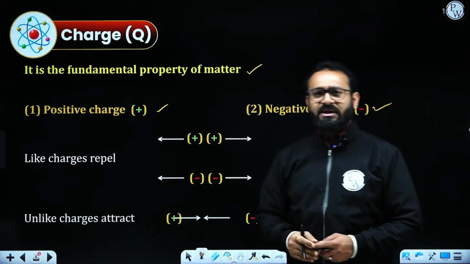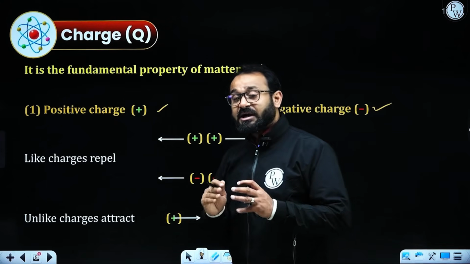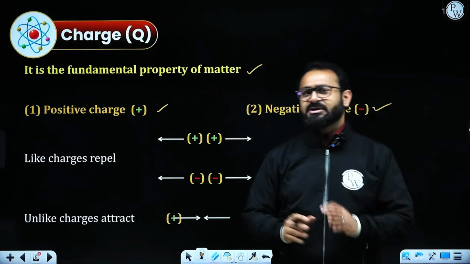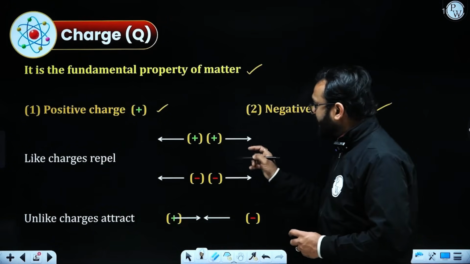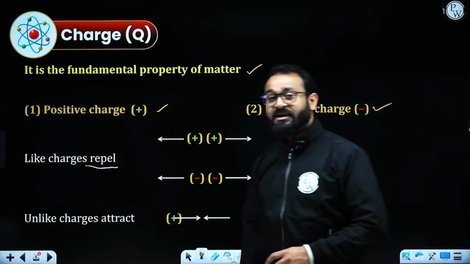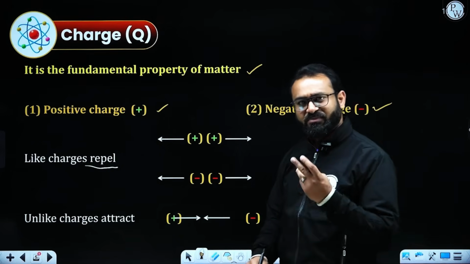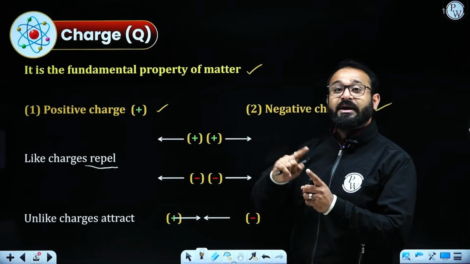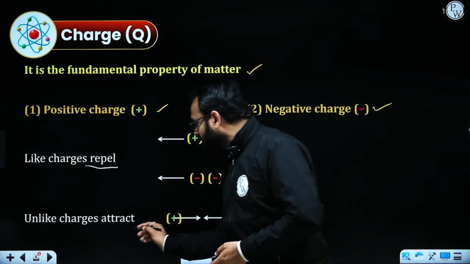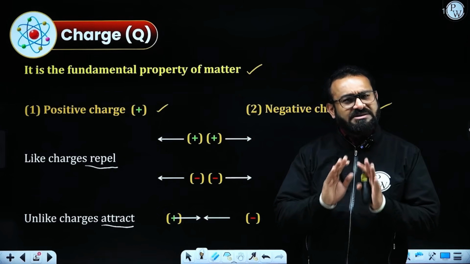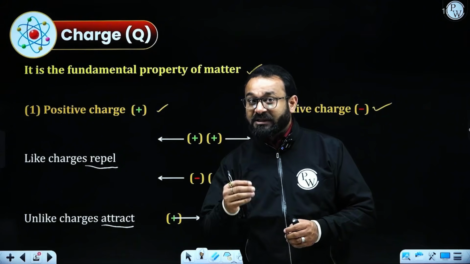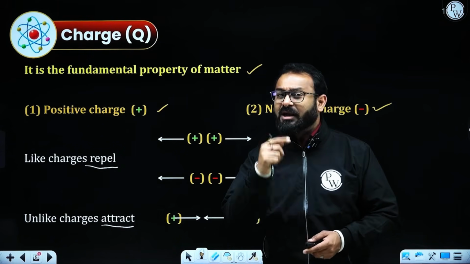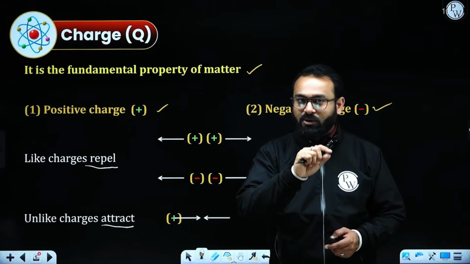Talking about its properties, the basic property is that if the charges are the same, like positive and positive or negative and negative, then the charges are going to repel each other. That is property number one. Second, if the charges are unlike, positive-negative or negative-positive, they are going to attract. That is the very basic property that we need to write in the examination if they ask about the properties of charges.